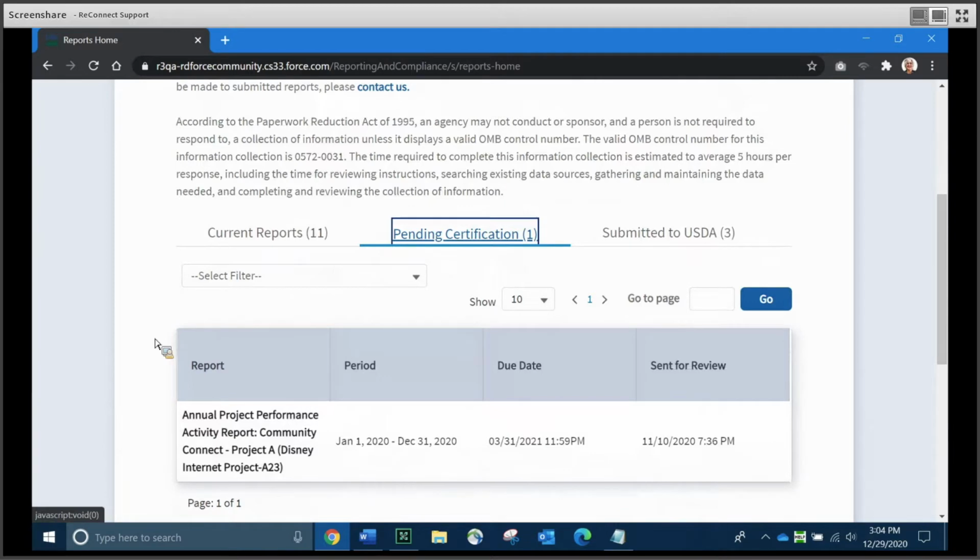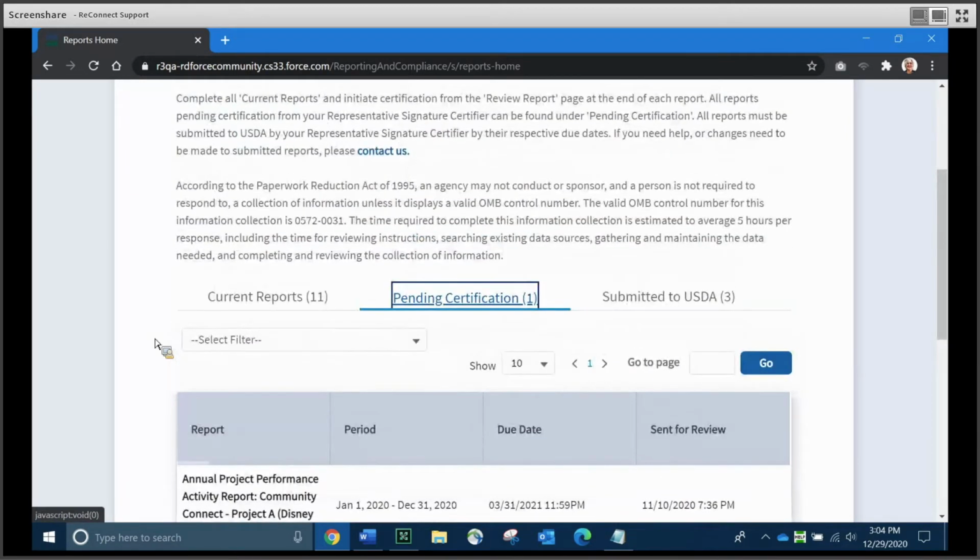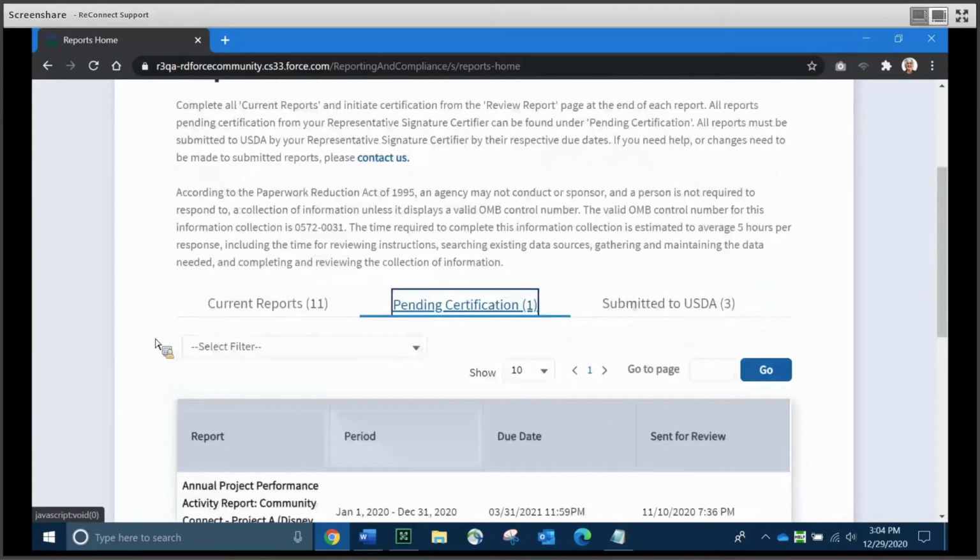Next up is the Pending Certification tab, which is the middle tab. This shows the list of reports that your team has worked on and has initiated certification for. When you initiate certification, the report becomes read-only. It moves into this Pending Certification tab, and the RepSign-Cert gets a notification that he or she has a report waiting for their review. The RepSign-Cert can edit a report that's in the Pending Certification tab, but no one else can.